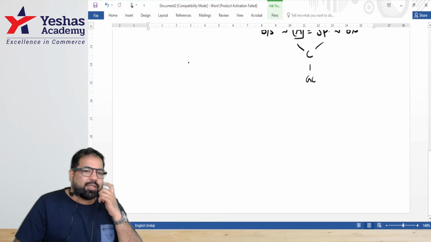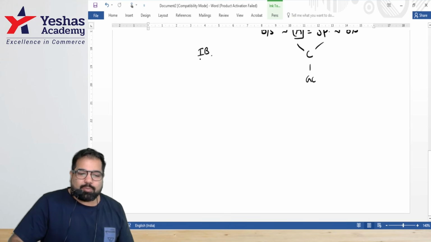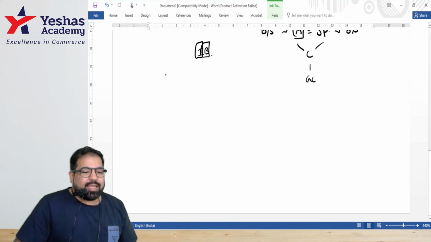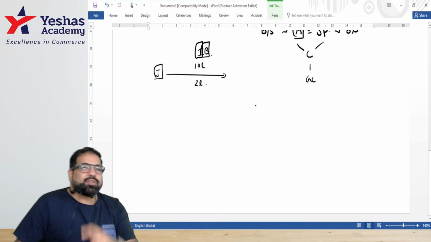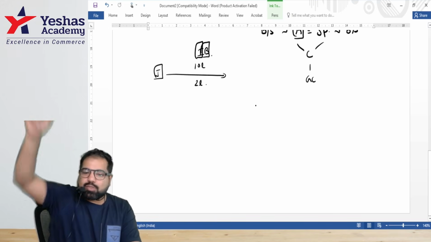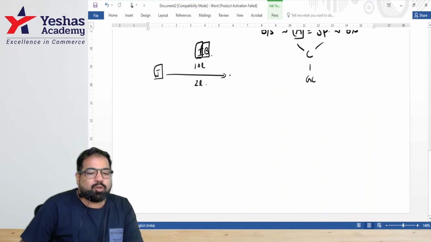Sometimes we don't get a gift, but there is an IB concept. What is it? IB: inadequate consideration leads to a benefit. For example, guys, I buy jewelry of 10 lakh rupees only for how many lakh? 2 lakh. Guys, no one does that. No one gives 10 lakh jewelry only for how many lakh, guys? 2 lakh. So here it is an inadequate amount for which there is a benefit. What is the benefit?